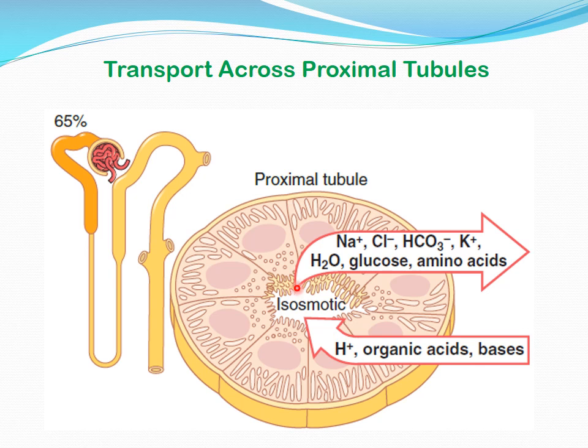So the fluid that will leave the proximal tubules is almost isoosmotic, because these tubules are reabsorbing the solutes as well as an equal amount of water. So the fluid that will leave the proximal tubules and reach the descending portion of the loop of Henle will be isoosmotic.